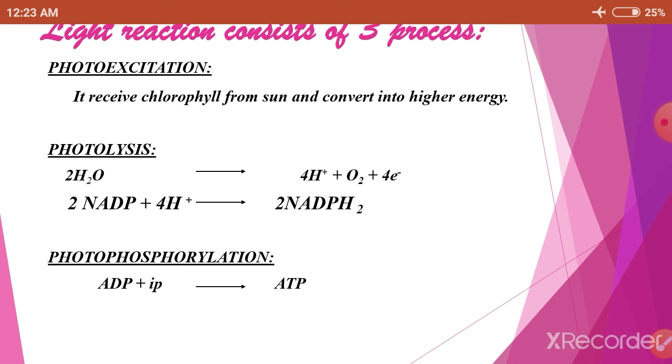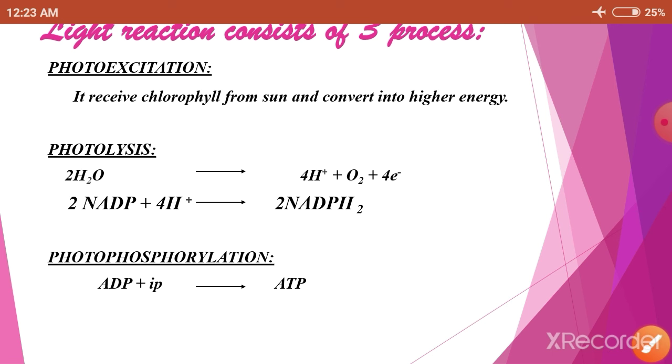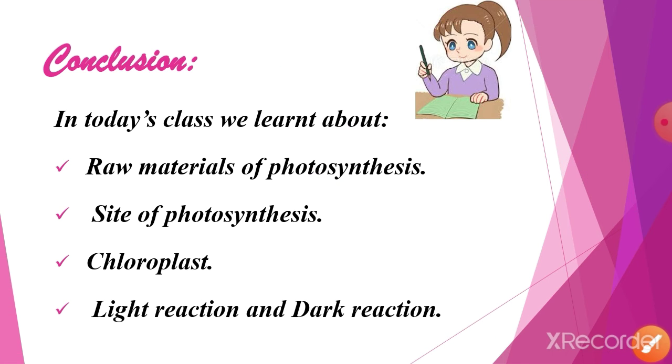As we learned in yesterday's class, at last in the light reaction, ATP, oxygen and NADPH are produced. Yes or no? So here it is successful. The next one. In today's class we learnt about the raw materials of photosynthesis, the site of photosynthesis, chloroplast, and light reaction and dark reaction in detail.